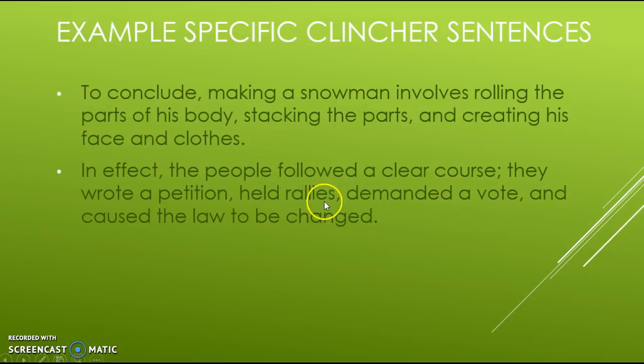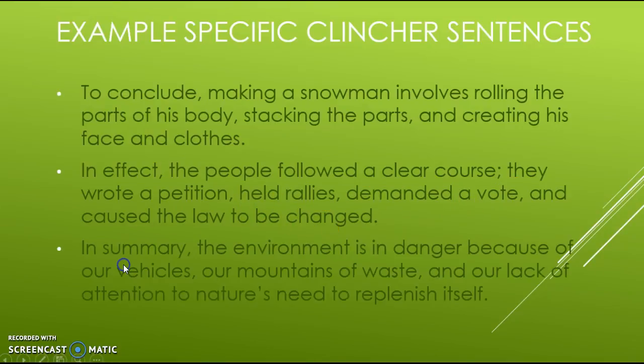So this goes into the steps that they did to cause change. And then the last one here, in summary, the environment is in danger because of our vehicles, our mountains of waste, and our lack of attention to nature's need to replenish itself. So this is about the environment, and it gave the 3 details that it talked about for that.